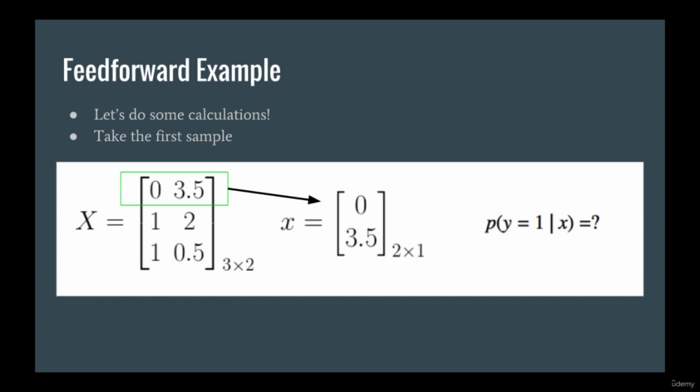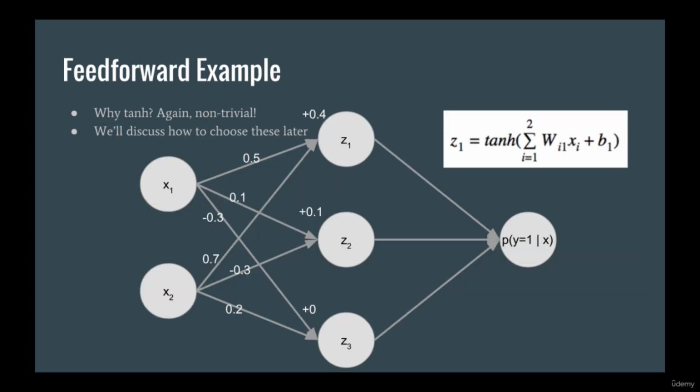Okay, so now that we have all the numbers we need, let's do some calculations. Let's take the first sample, so x is 0 and 3.5, and calculate the prediction p of y equals 1 given x. Initially, we're going to calculate this using summations. We are also going to use the tanh activation function. You might be wondering at this point, how do we choose which activation function to use? Like the number of hidden units, this is also an advanced concept, so we'll be discussing it later in the course.